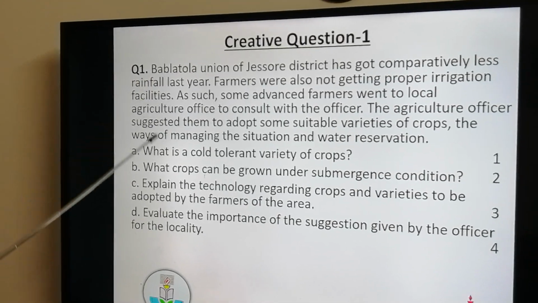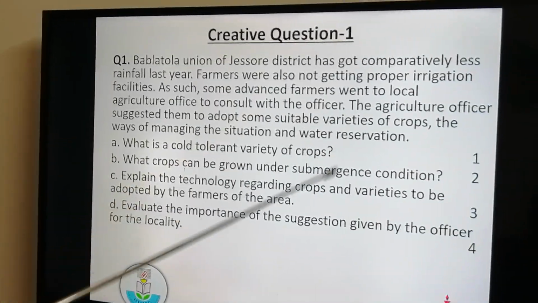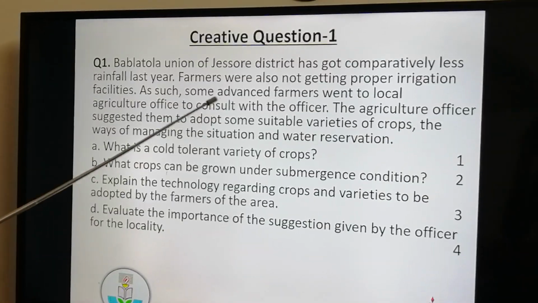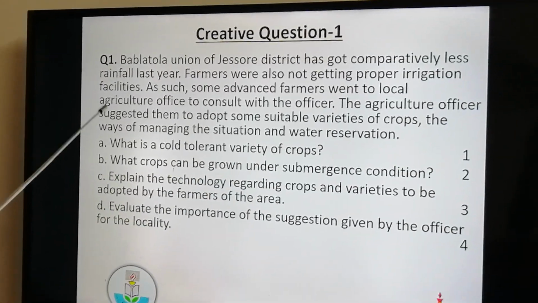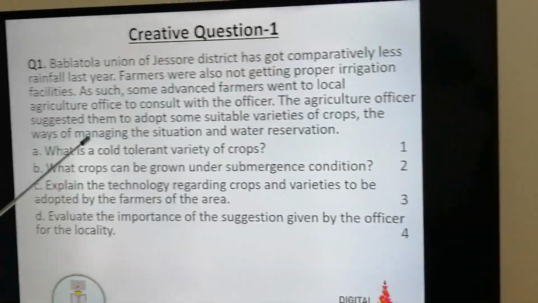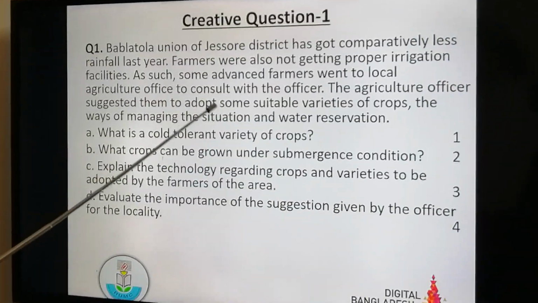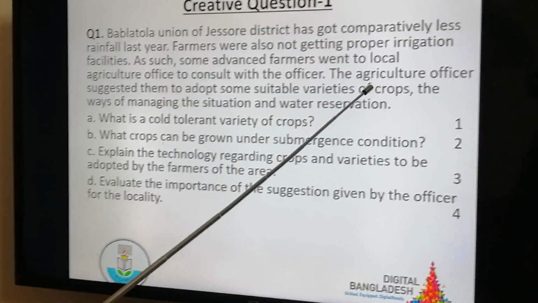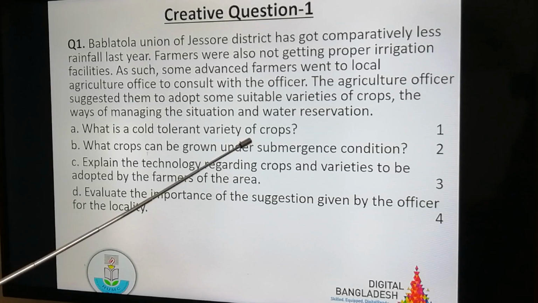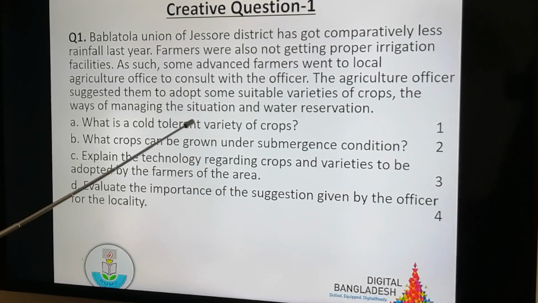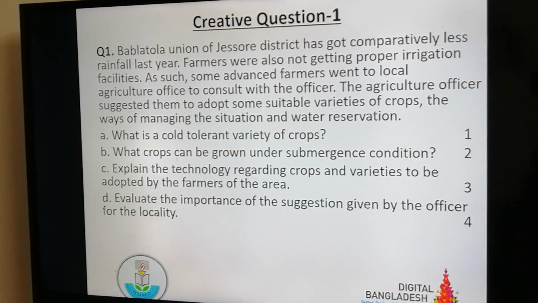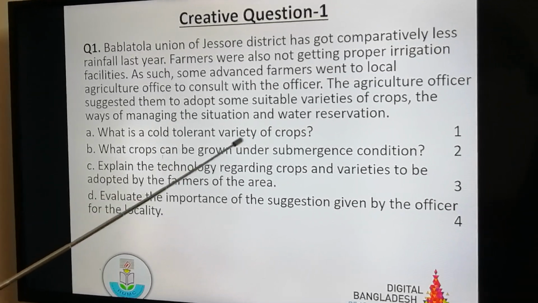Question number 1. Bablatala Union of Jashore district has got comparatively less rainfall last year. Farmers were also not getting proper irrigation facilities. As such, some advanced farmers went to the local agriculture office to consult with the officer. The agriculture officer suggested them to adopt some suitable varieties of crops, the ways of managing the situation, and water reservation. Now questions you have to answer. Number 1, what is the cold tolerant variety of crops?